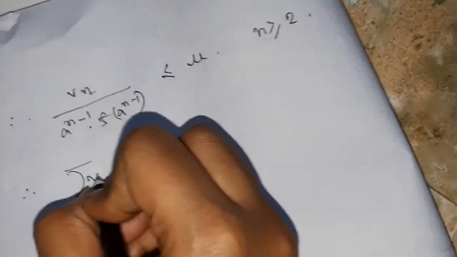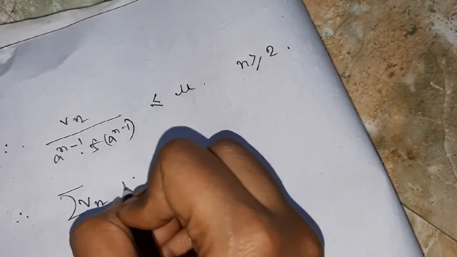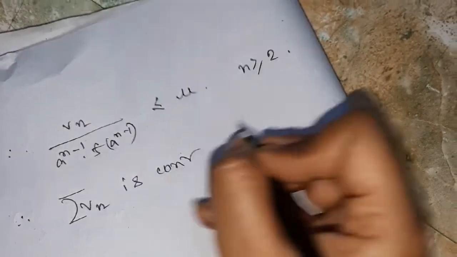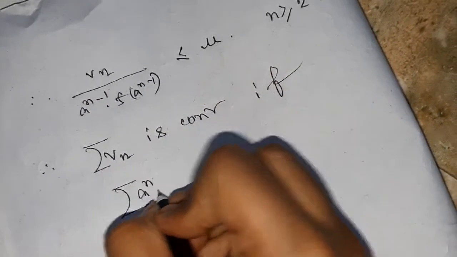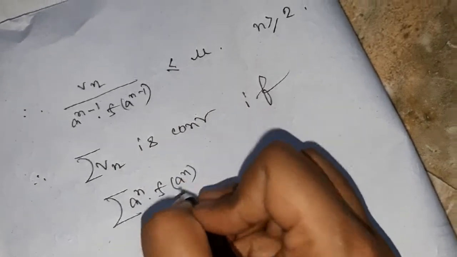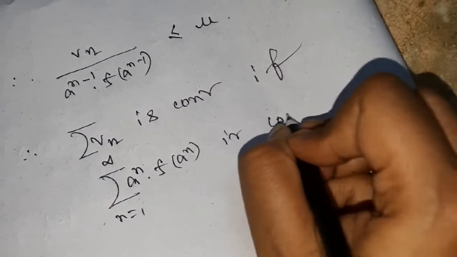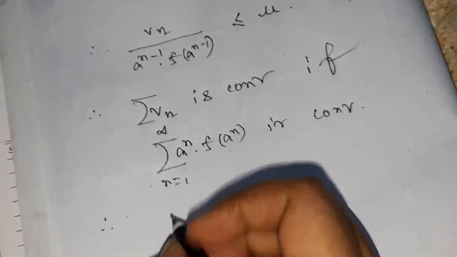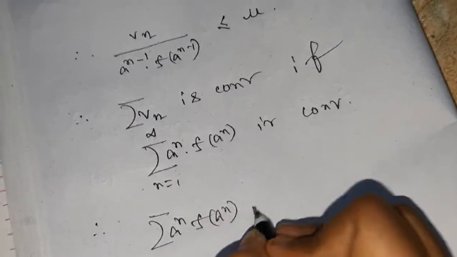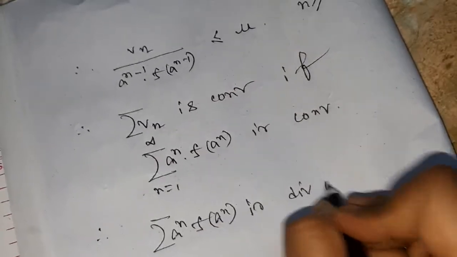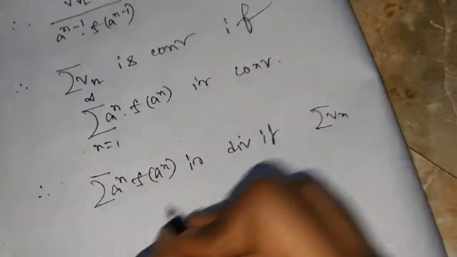So therefore, summation Vn is convergent if summation a to the power n f of a to the power n, n equal to 1 to infinity, is convergent. And therefore, again if we take the reciprocal, summation a to the power n f of a to the power n is divergent if summation Vn is divergent.